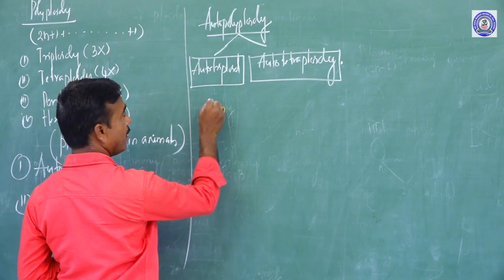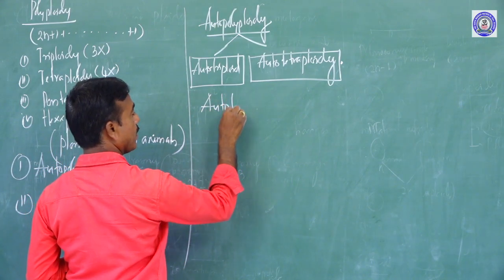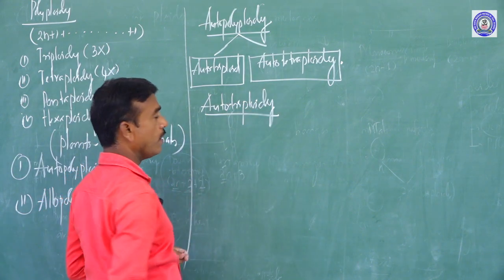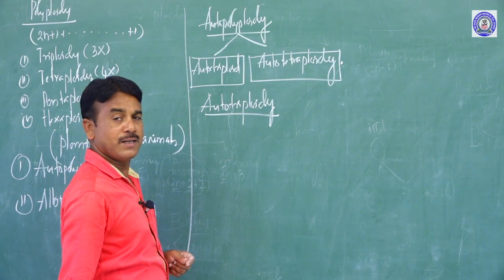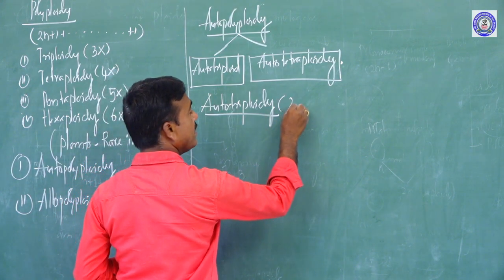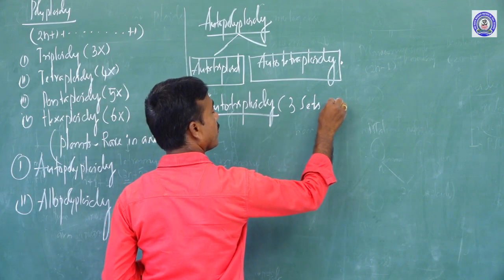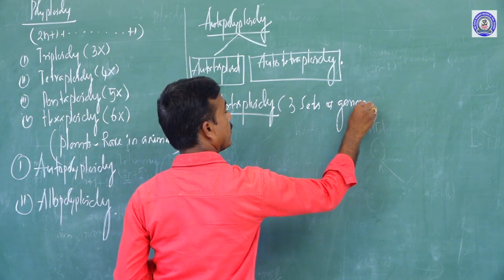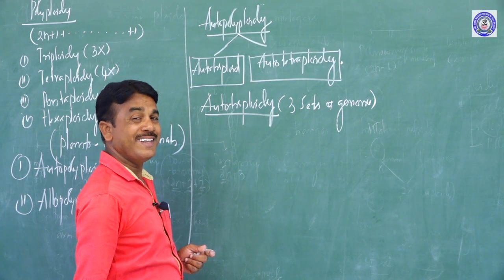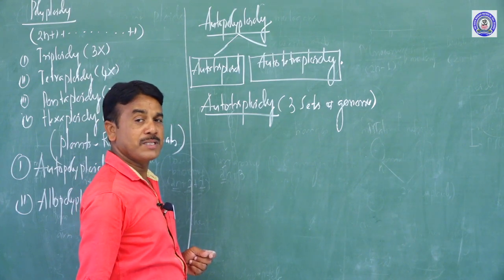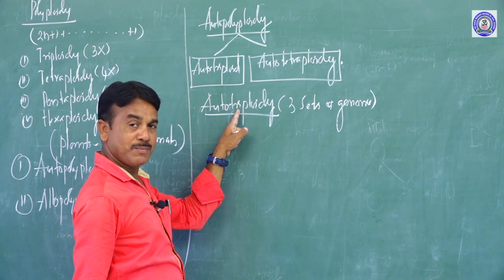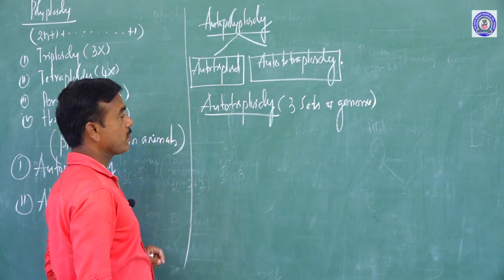Can I discuss the first one? Autotriploidy. Autotriploidy is nothing but an organism that possesses 3 sets of genome. What is a genome? The totality of DNA present in an organism is commonly called the genome. So autotriploidy means the organism possesses 3 sets of chromosomes.